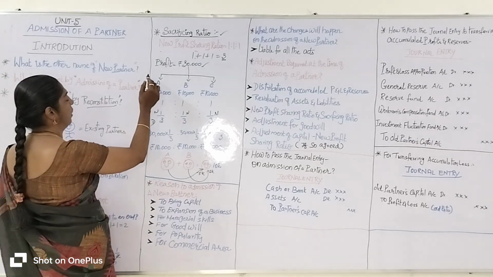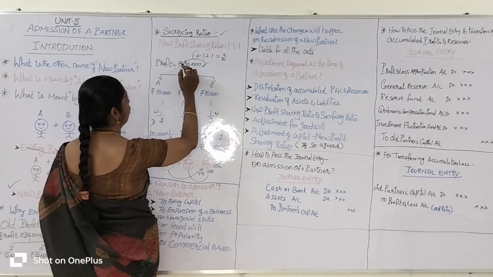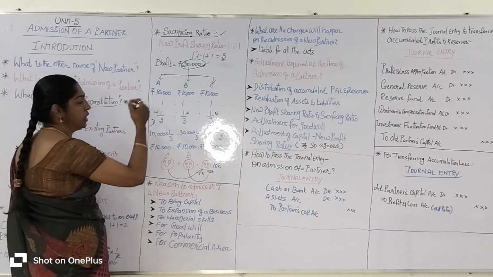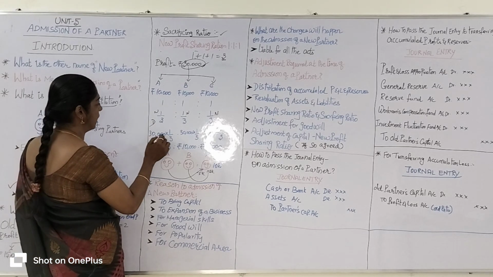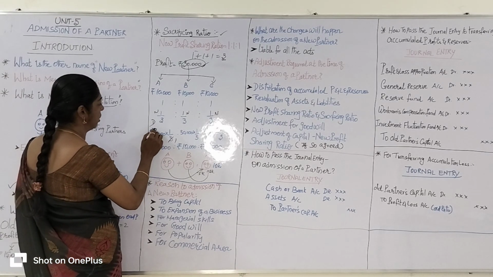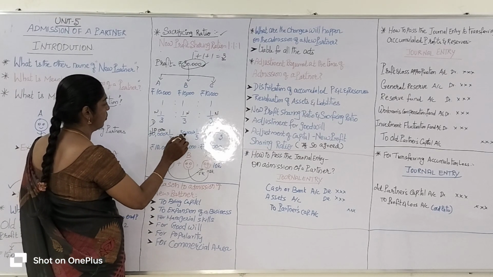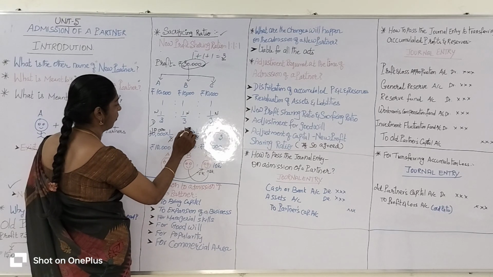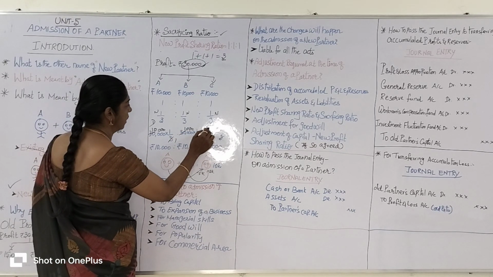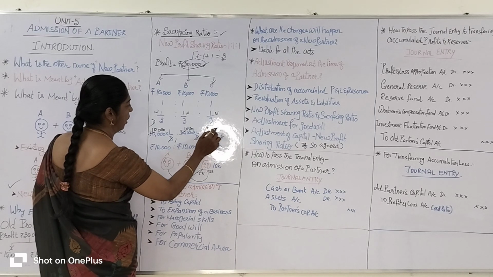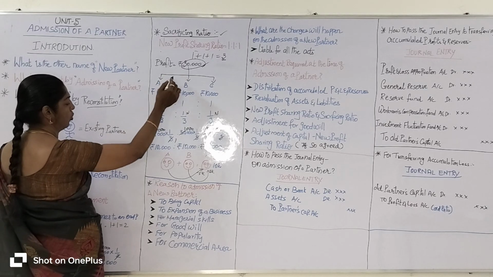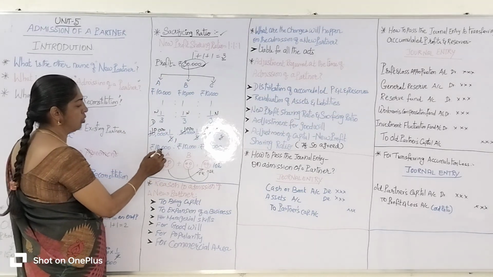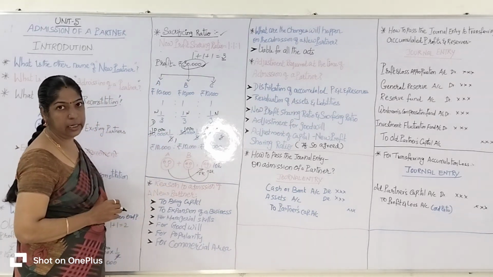So if they get a profit at the end of the year of 30,000 rupees, how do they share it as per the profit sharing ratio? After cancelling, 1/3 is 3, 10 3s are 30. This 30 is to be 10,000. Okay, so A, B, C accordingly share the 30,000 rupees profit: 10,000, 10,000, 10,000.